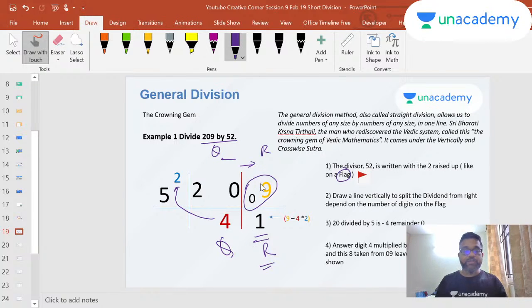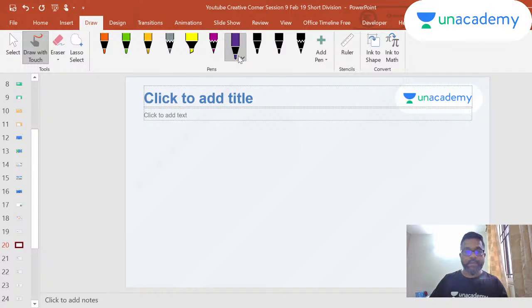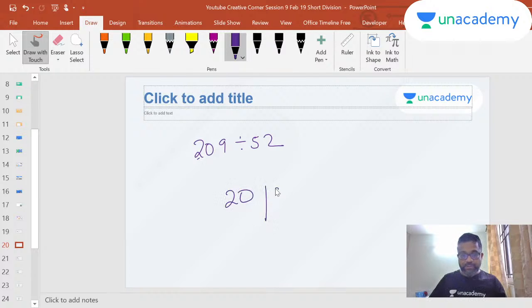One single line. So let me do that again for you, so that I will write it properly. What did I do? My problem was 209 divided by 52. So I take 209. I draw a line here. How do I decide how much I need to draw a line?